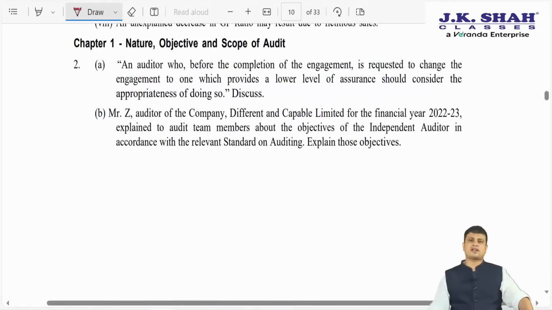So, let us begin, my friends, with the discussion of the descriptive paper. Let us start with chapter number 1. Very basic questions of chapter number 1, which are already covered in the JKC material. We have already discussed in the class, but still let us go ahead with this.